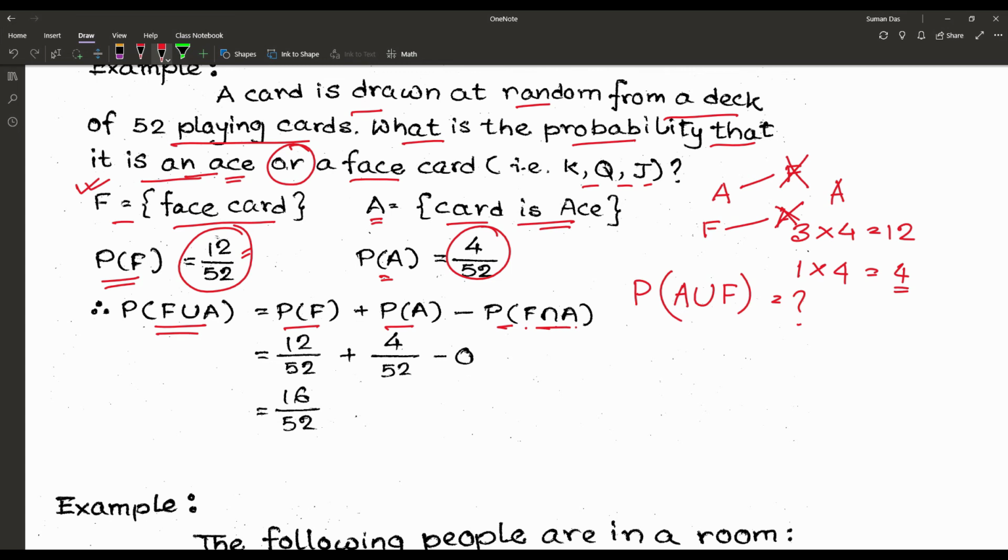So both the events are mutually exclusive, because mutually exclusive events are those where, when one event is occurring, another event cannot occur. So that gives us the result 0 for the intersection probability. So finally, the probability that it is a face card or an ace card is equal to 12 by 52 plus 4 by 52, which is equal to 16 by 52.